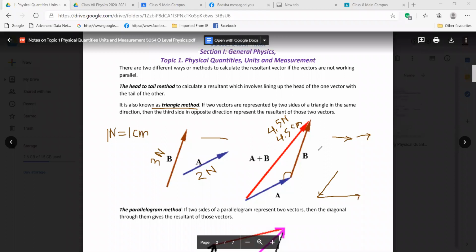So how long is our class today? Till 3:05. We have 10 minutes left. So we are trying to understand now the triangle method.